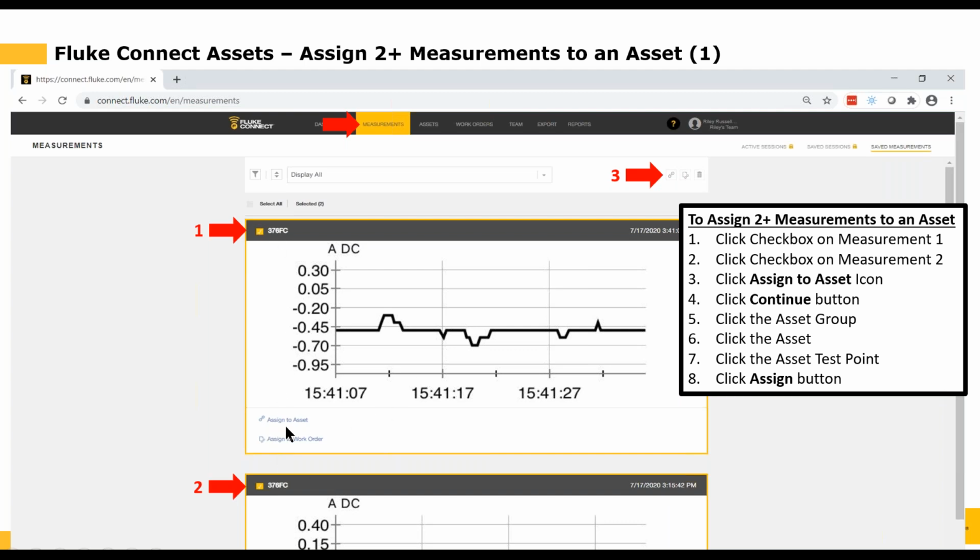And then remember how this assign to asset option has this little chain link icon here? If you go up to the very top, you'll see we've also got that same icon up here. It's a chain link. So to select multiple measurements to assign to an asset, you click the checkbox and then you come up here to the top and you click on that little chain link.